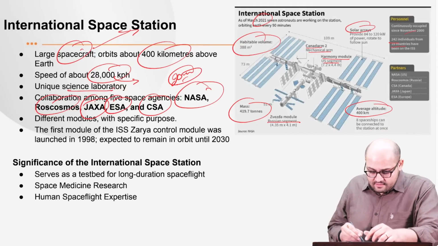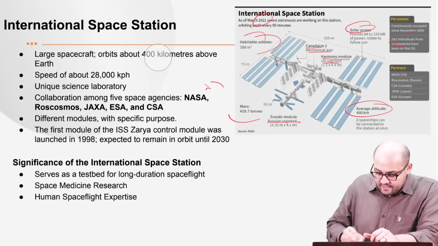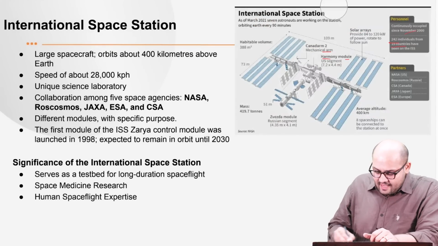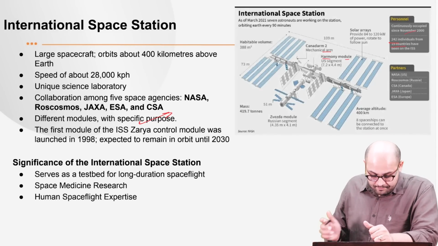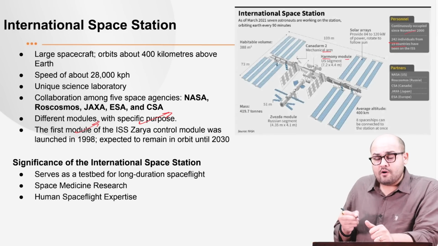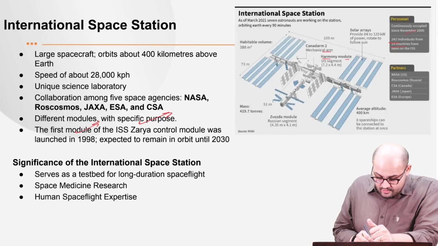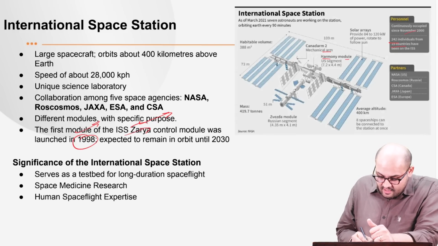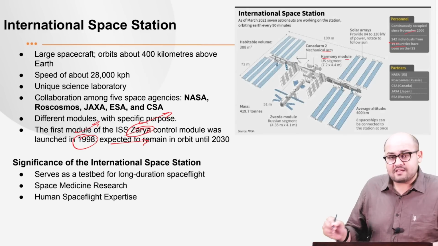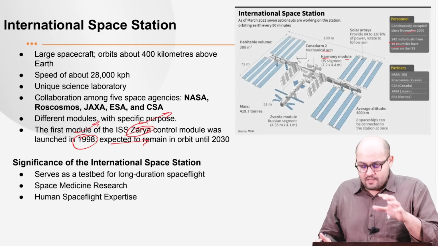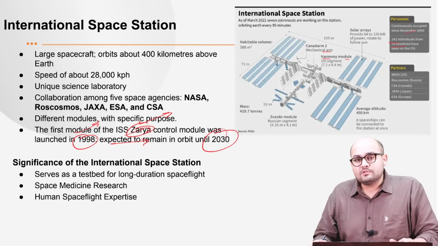Now, what we see is that we have different modules, as I already told, and they all have specific purposes, and accordingly they are used. Next, the first module, if we talk about it, was in 1998. The Zarya control module was first launched, and the International Space Station is expected to remain in orbit till the year 2030.